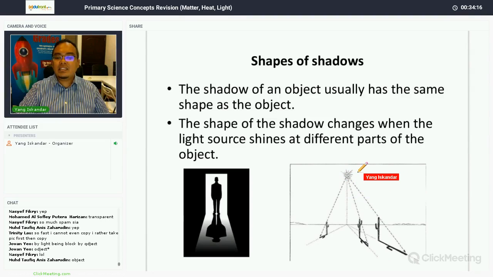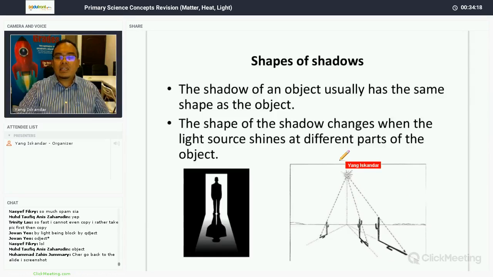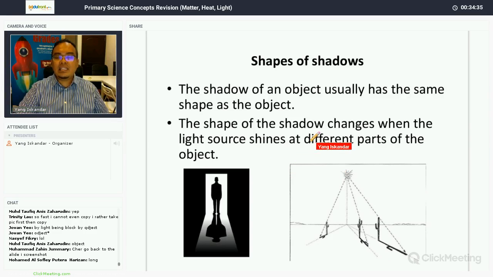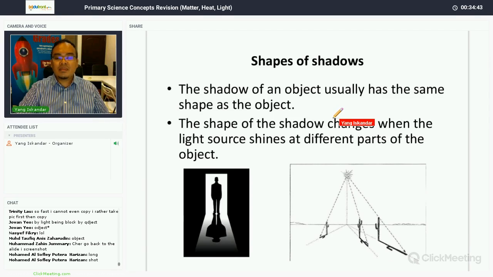If you take a look at the sun, and if we have a stick, the shadow will change direction and the size of the shadow will also change. Early in the morning, if you stand outside, your shadow will be very long. But as the sun rises, in the afternoon, the shadow will become very short. You can hardly see your shadow because it is right underneath you. But when the sun starts to set, the shadow gets longer and longer in the opposite direction.